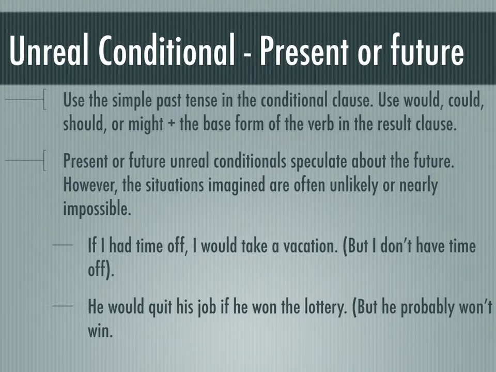The next type of conditional is the unreal conditional for the present or future. This can be used for the present, but most of the time we use this conditional to talk about the future. This is where things start to get a little unclear or a little tricky because even though we're talking about the future, we use the simple past tense in the conditional clause. It's not to say that we're talking about the past, we're just using that form of the verb to express the conditional. In the result clause, you use would, could, should, or might, plus the base form of the verb, or the simple form of the verb.